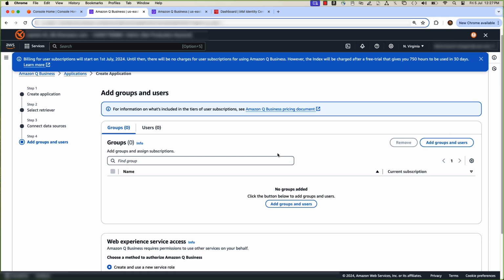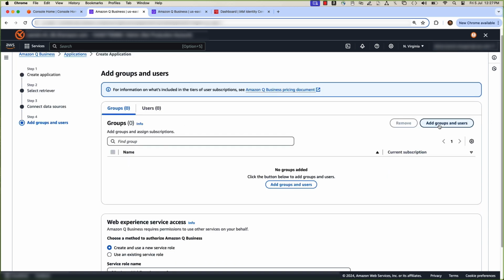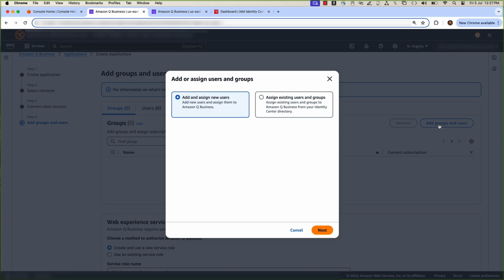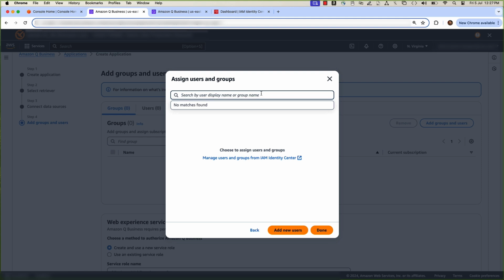In the fourth stage, we need to select and add users and groups to the Q Business app who can access the application via the web interface. Click Add Users, search your users and groups, and add them to the Q application.